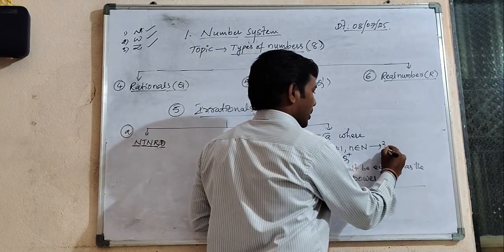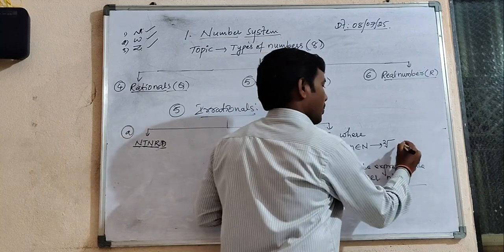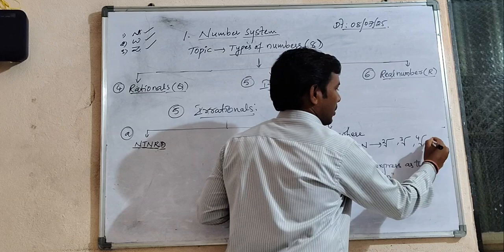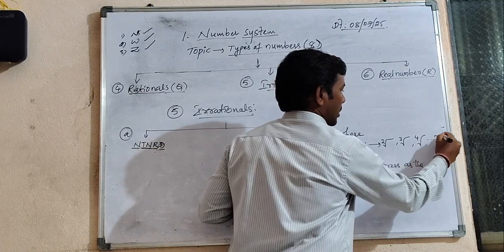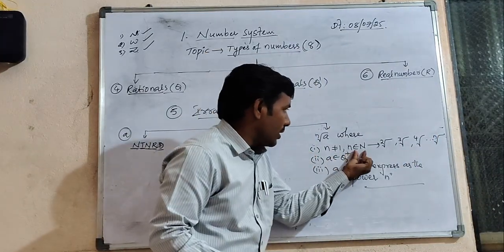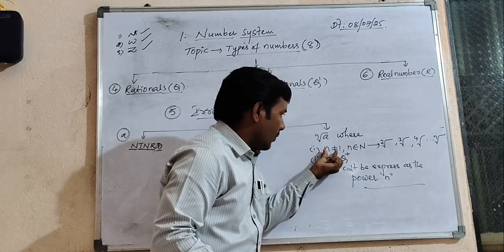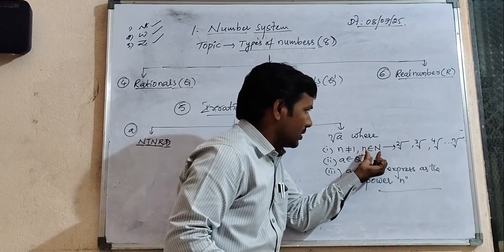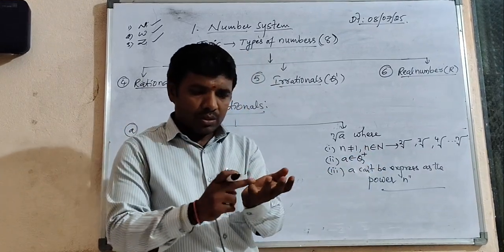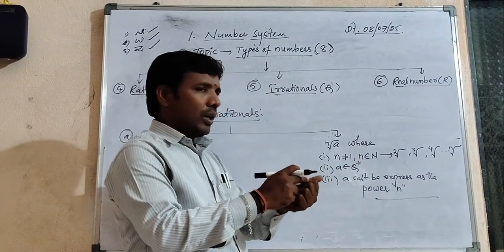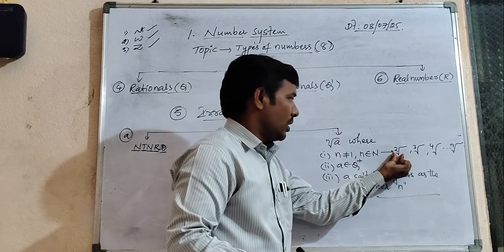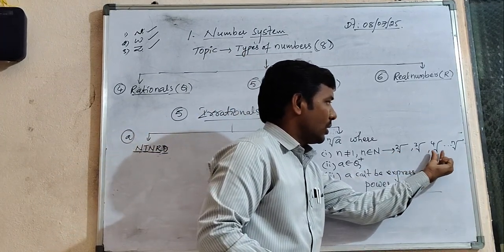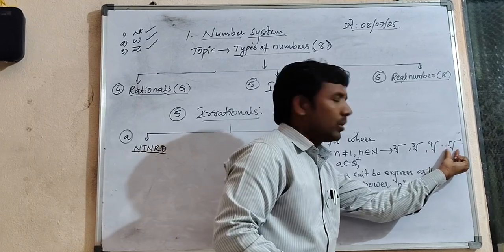So n value is considered 2, 3, 4, 5 till n. That's why second root, third root, fourth root, nth root.